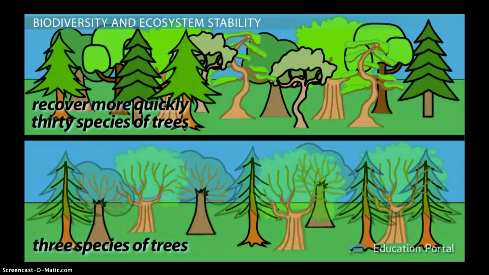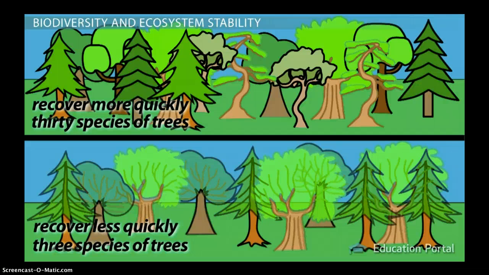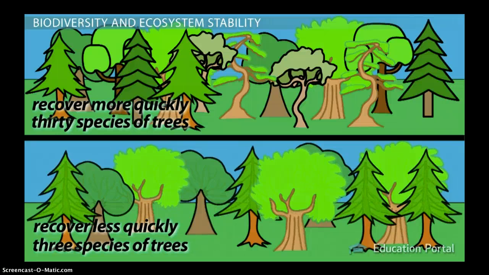In the ecosystem with the lower species diversity, you are relying on only 3 different species to repopulate the area. If any of these species are not adapted to recover from fire, the ecosystem will have a harder time returning to a steady state after the disturbance due to the lack of diversity.